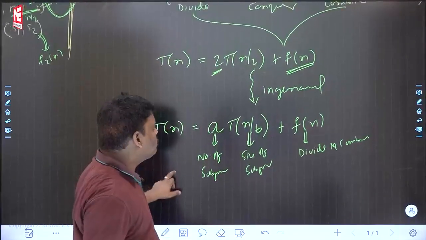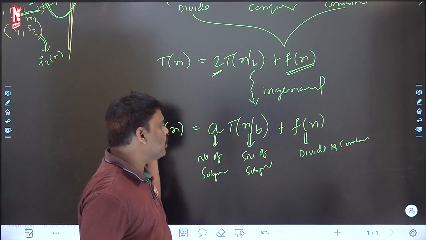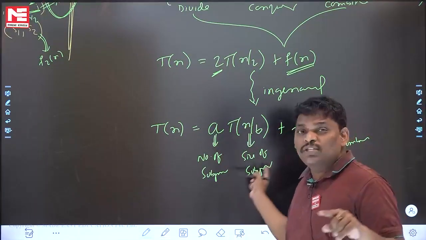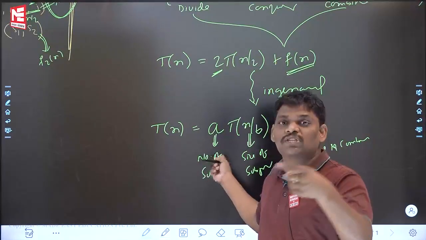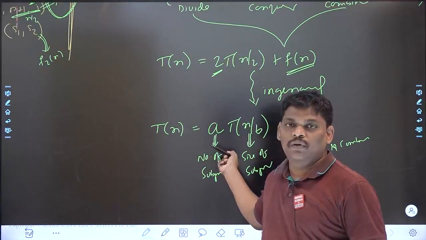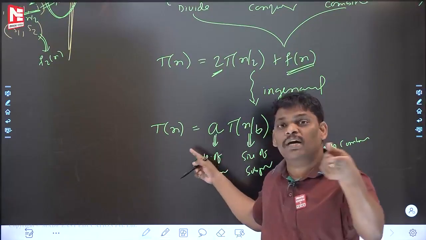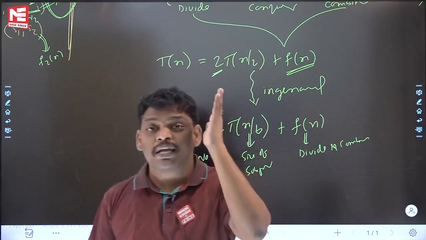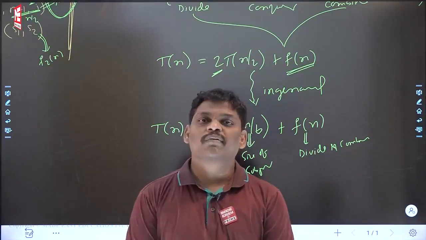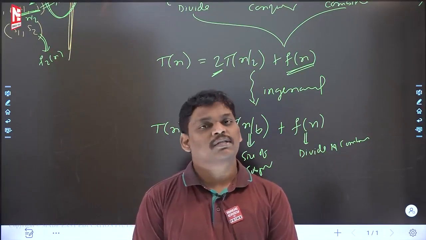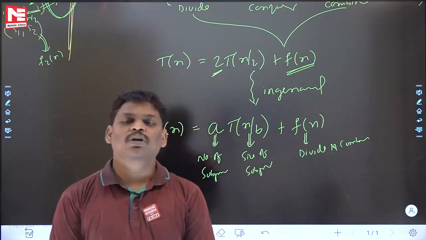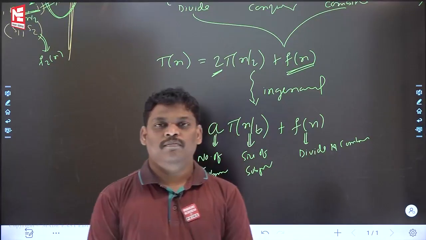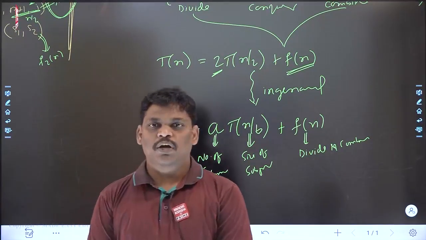What is the a? Number of subproblems. What is the n by b? Size of each subproblem. f of n, divide time and combine time. Some people are asking me, sir, this one we have seen somewhere. Of course, this one you see in the master theorem. To solve these kinds of recurrences, the master theorem is invented. If anyone asks what is the master theorem's basic purpose, the answer is: to solve divide and conquer recurrences. Master theorem purpose, recurrence solving. Please be careful. I hope everyone is fine.